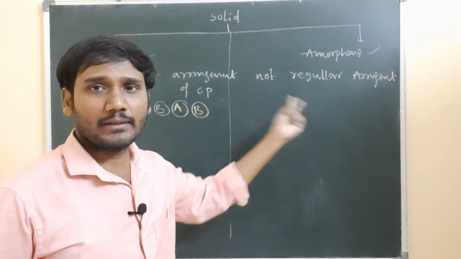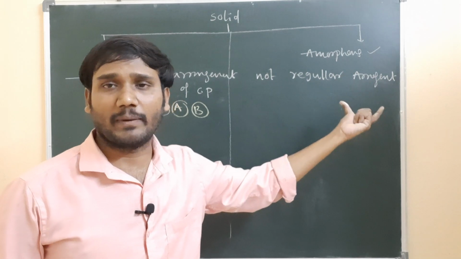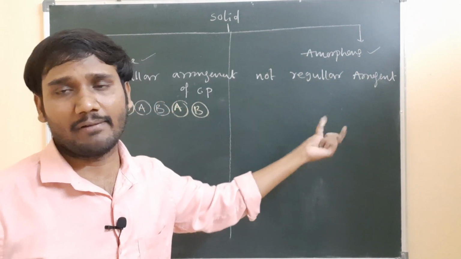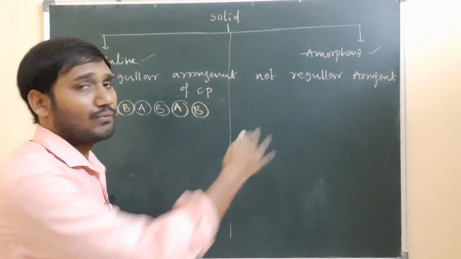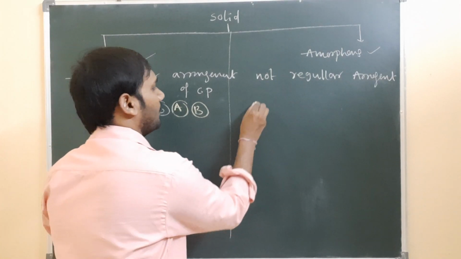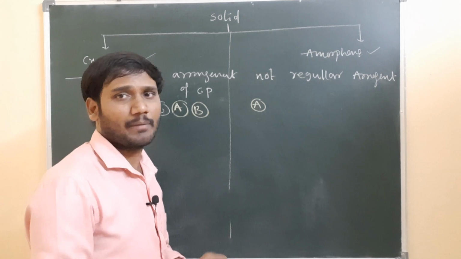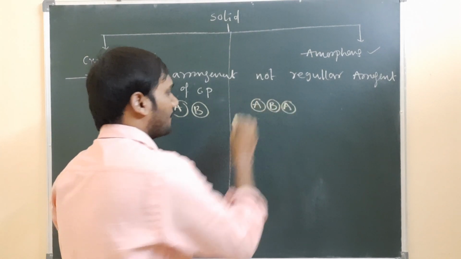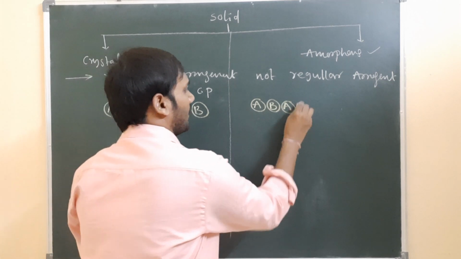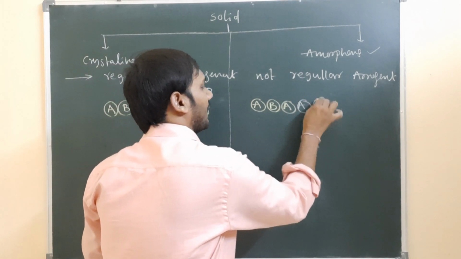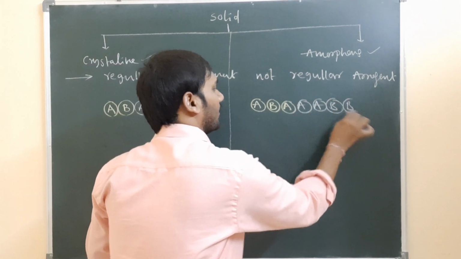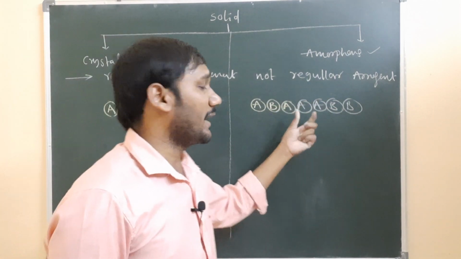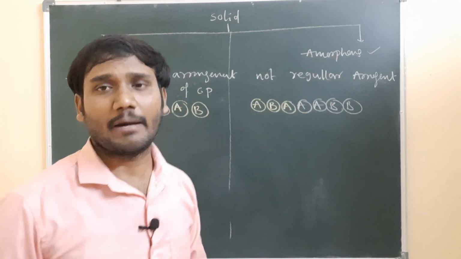And for the amorphous solid, we discussed there is not a regular arrangement, not a regular trend. That means after A, maybe B will come, again B will come, maybe again A will come. So it is not following a regular trend. For example, this is A. After A, maybe B will come or maybe A will come. Then I am taking B. After B, again A. Maybe again A, again B, again B. So we cannot expect what is coming next. Such a type of arrangement is called an amorphous solid.